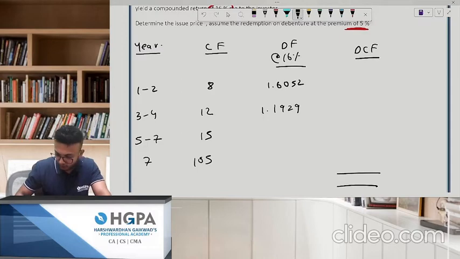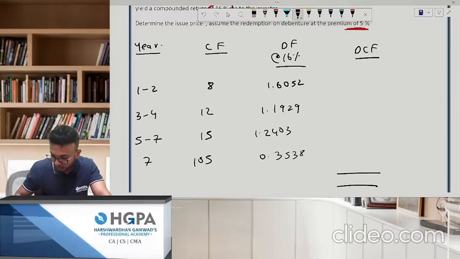Okay, next 1 divided by 1.16, 1 2 3 4 5 6 7, 1.2403, cool. And last 1 divided by 1.16, only the seventh here. How much is this? 0.3538.